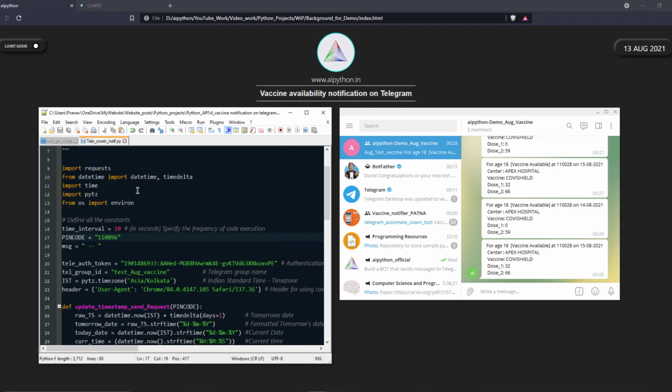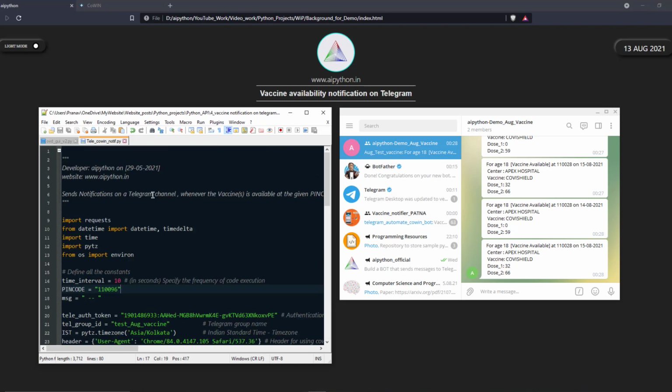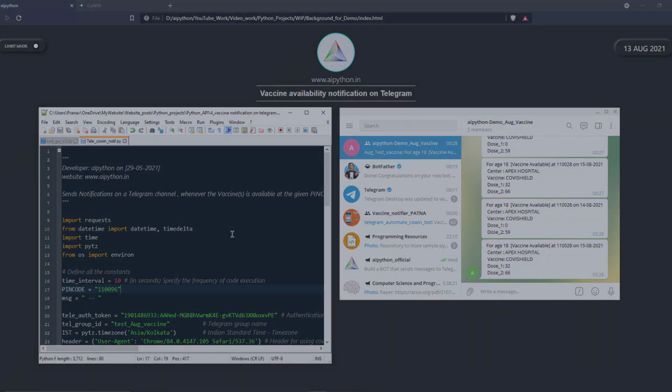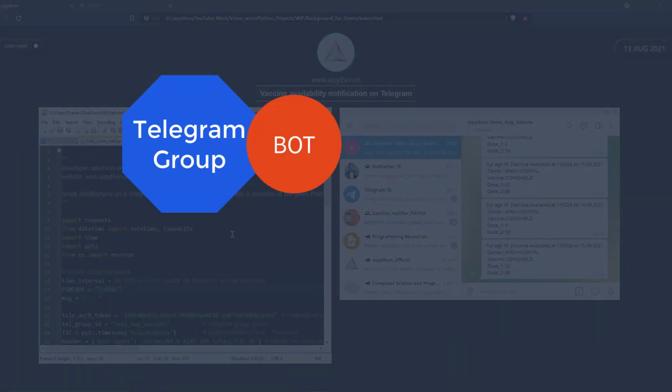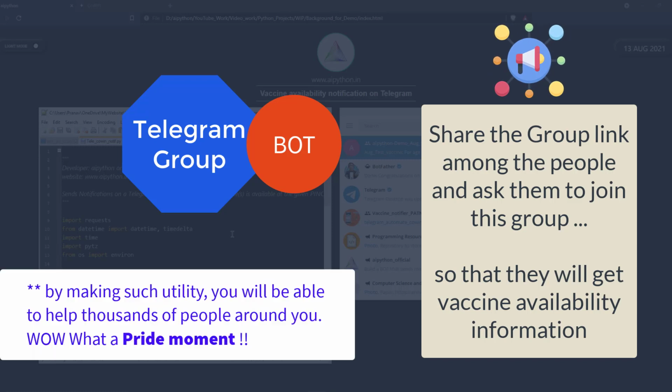And this is the code that we are going to build. By the end of this video, you will also be able to make an application for yourself. You can share it. You can create a group, create a robot and share it with your family members, with your friends, right? For your application, for your location. So for example, you are living at pin code XYZ and there are people who need vaccines and every time they have to visit the CoWIN portal, you can arrange for them and just publicize among your friend circle that, hey, I built this app. Let's try it.